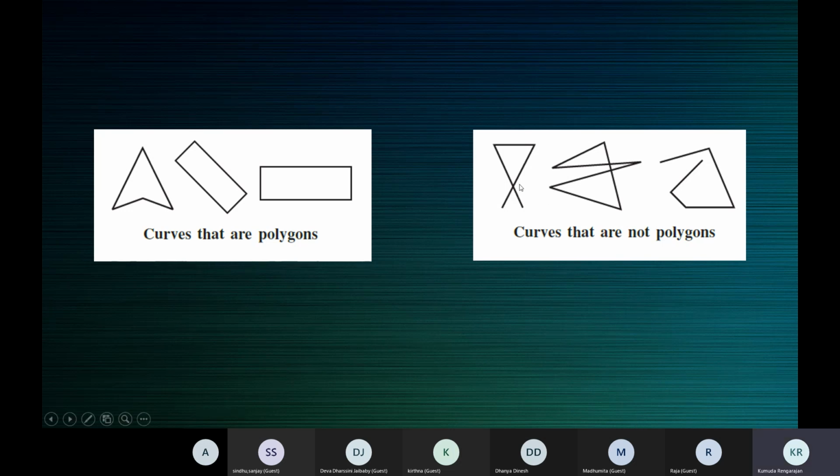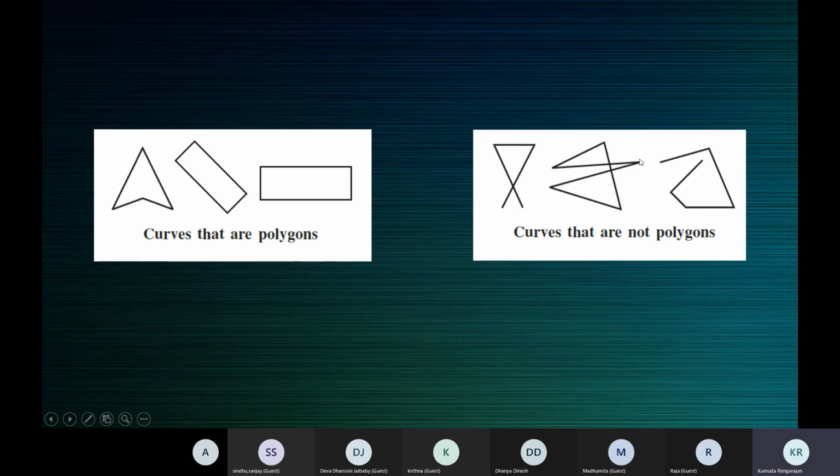So children, this one is a curve. It is an open curve because the start point is not equal to the end point. This one is a curve. You can draw this without lifting the pencil from the paper. Is it a closed curve?